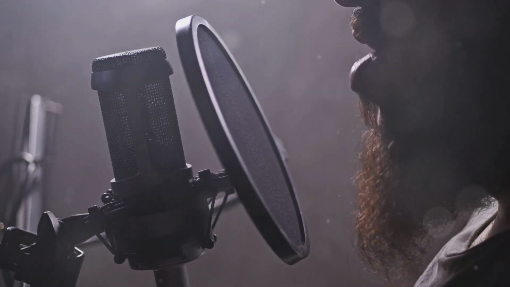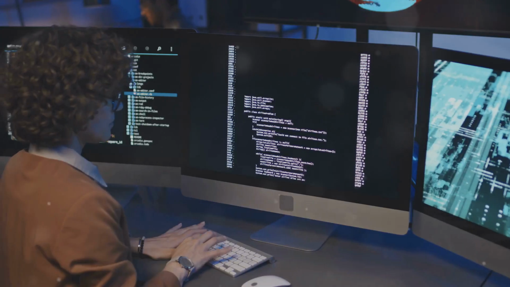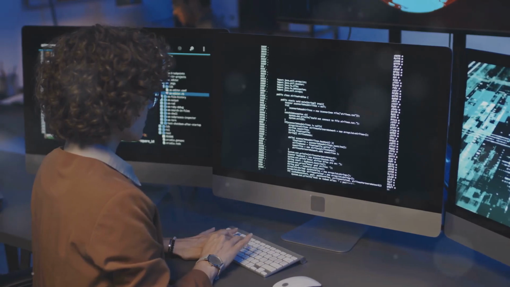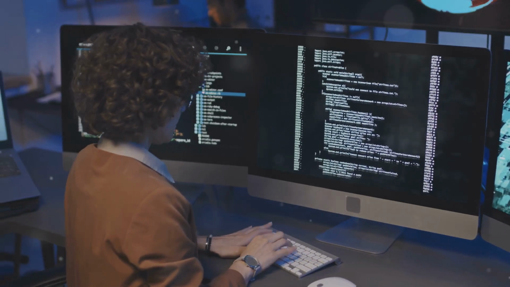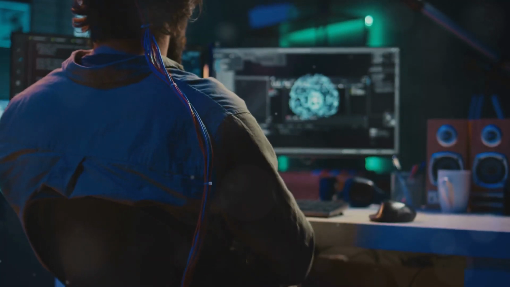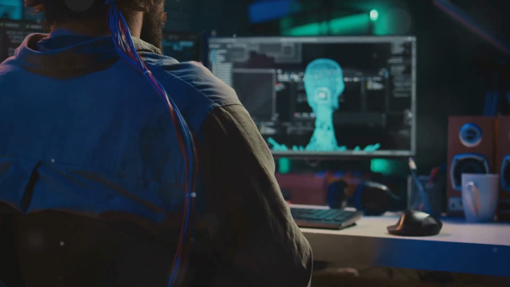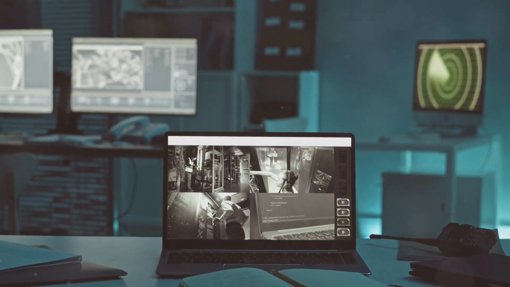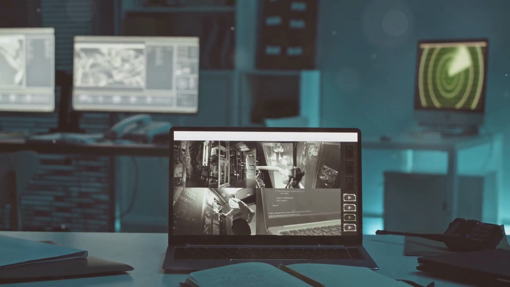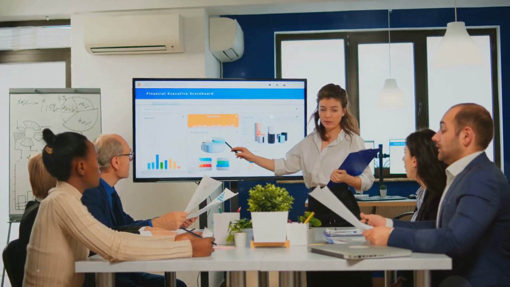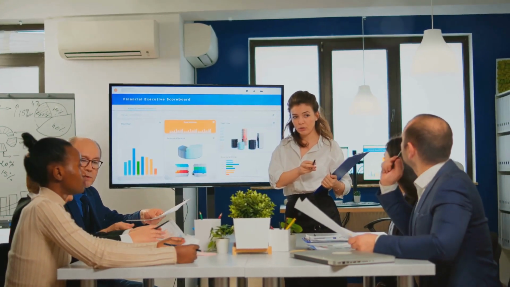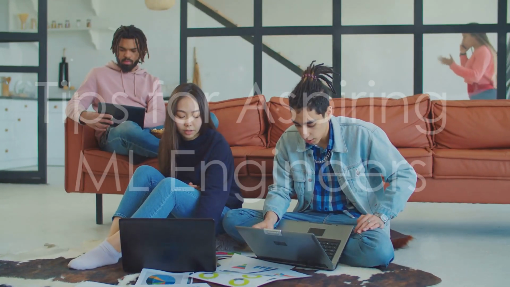Building your portfolio, showcasing your skills to the world. A well-crafted portfolio is your digital resume, showcasing your skills and passion. Demonstrate your ability to apply knowledge to real-world problems. Think of your portfolio as a curated gallery of your finest creations. Each project should tell a story, highlighting your skills and creativity.